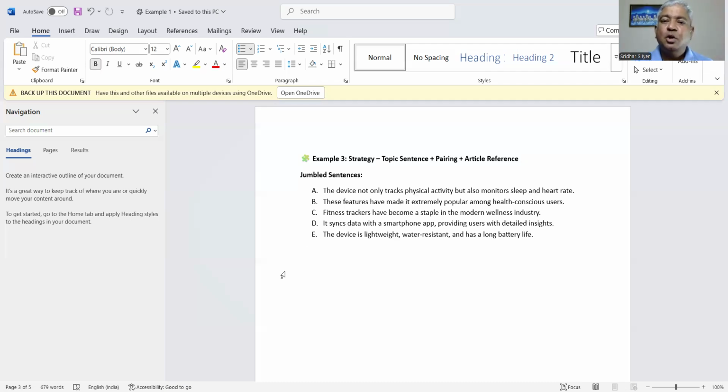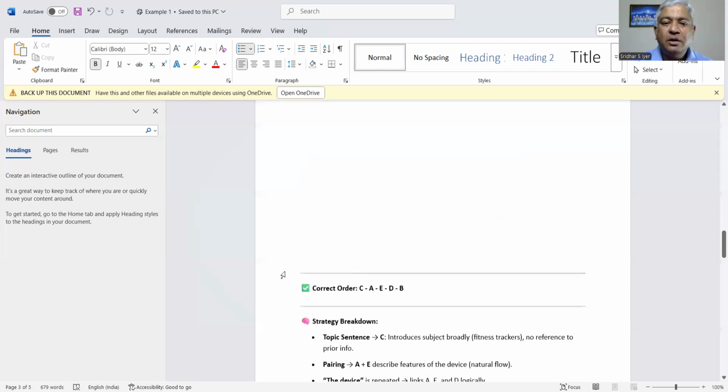Strategy number 3, topic sentence plus pairing plus article reference. Here the topic sentence would be, fitness trackers have become a staple in the modern wellness industry. The device not only tracks physical activity, but also monitors sleep and heart rate. The device is lightweight, water resistant, and has a long battery life. It syncs with a smartphone app, providing users with detailed insights. These features have made it extremely popular among health-conscious users.